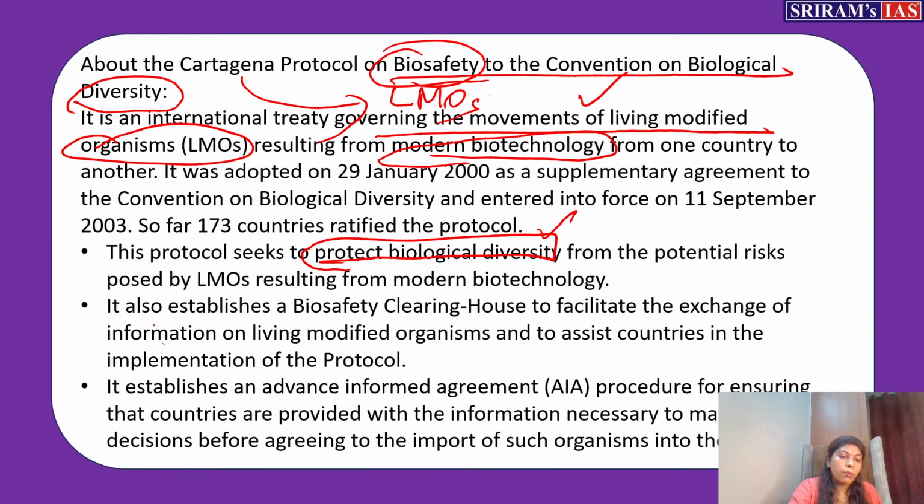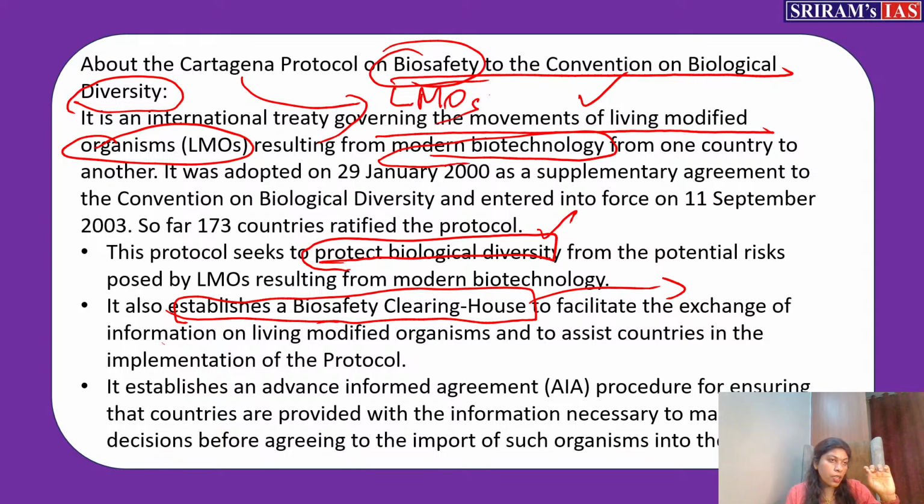The second thing which we can remember is, in order to protect the biological diversity, it establishes a biosafety clearing house. It is establishing a separate house to facilitate the exchange of information related to the LMOs.